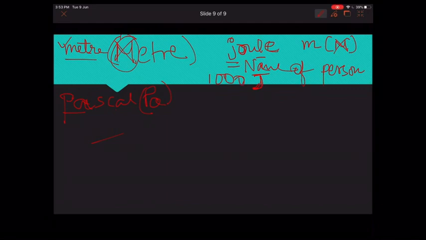Next, prefix names are written in small letters until they occur at the beginning of a sentence. No space or hyphen is used between the prefix and the unit name. So a prefix name and a unit name are taken together as a single word. Like we have milligram.